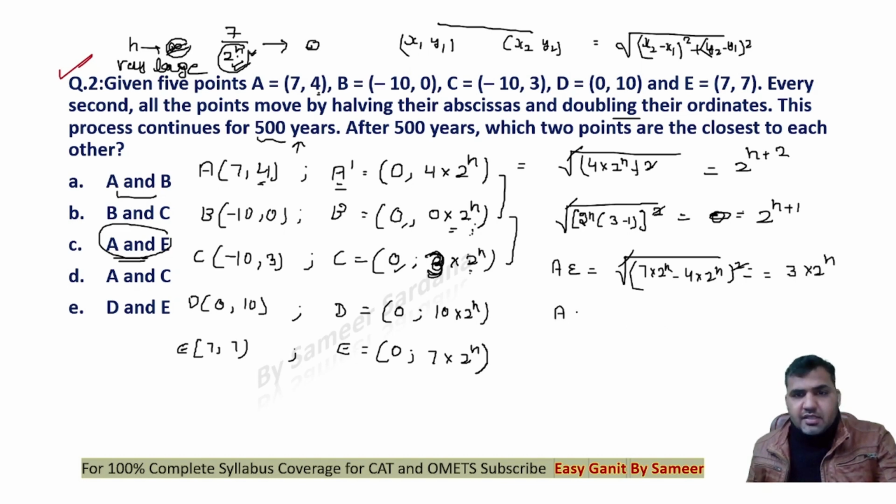Then if you look at the distance between A and C, it is again square root of x2 minus x1 square and y2 minus y1 whole square, right? This gets cancelled. This will be 2 raised to power n. Okay. And then we have finally D and E. You see that the D and E difference would be again square root of x2 minus x1 square, y2 minus y1 square.